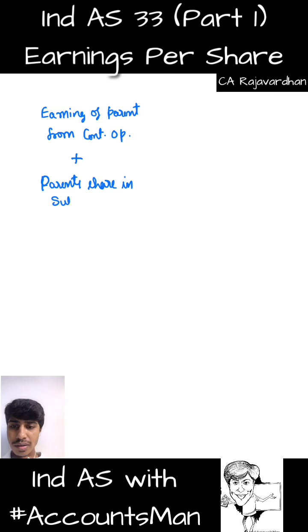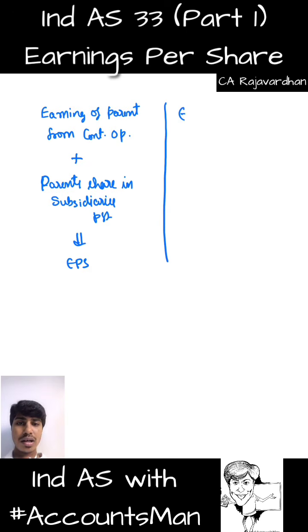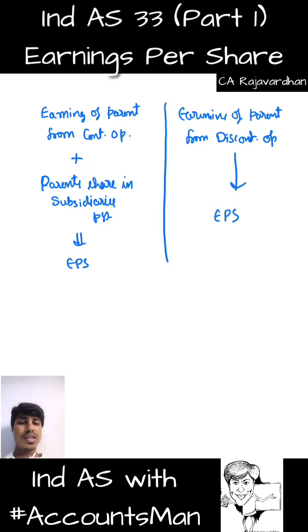Using this we compute one EPS. And one more thing is earnings of parent from discontinuing operations. Using this find one more EPS. This is EPS from discontinuing operations.